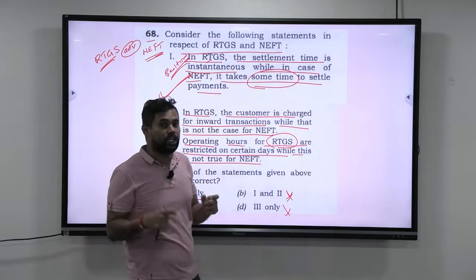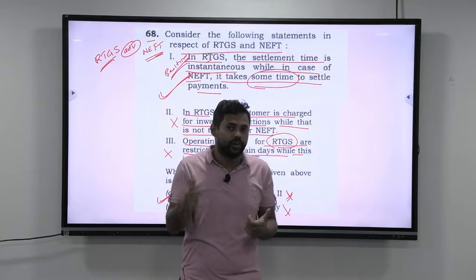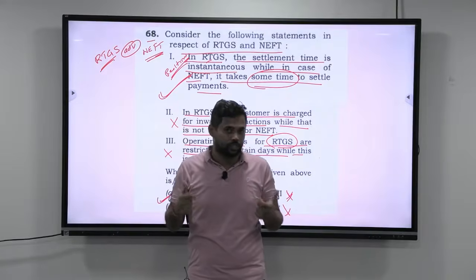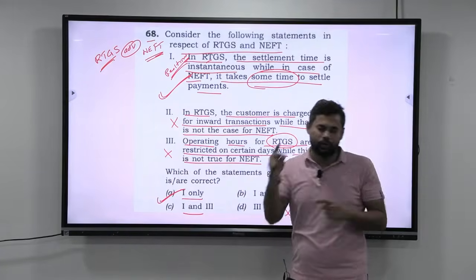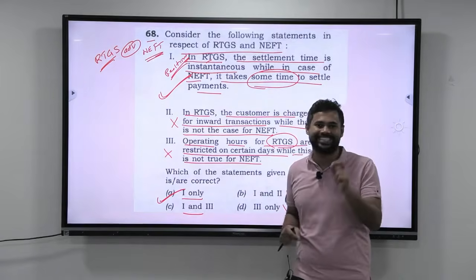So the next time when you see 2 technologies that are asked, or 2 variables of technology that are asked, always first come to the conclusion of which is advanced and which is not, and then apply the same logic here, you will get the answer. I hope this learning you will take and you have written it down. So this completes the 68th question.